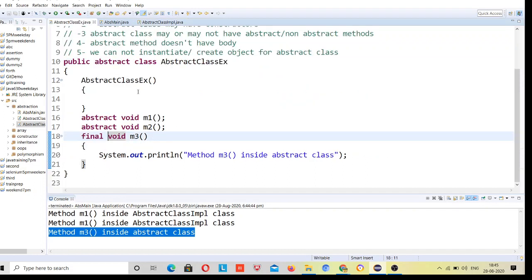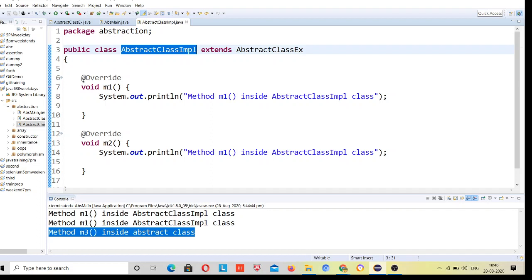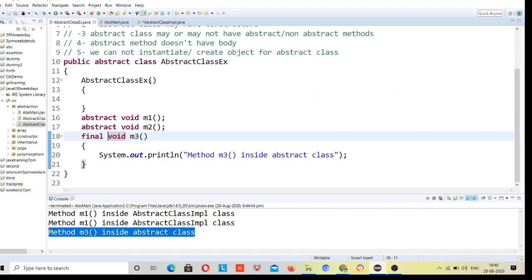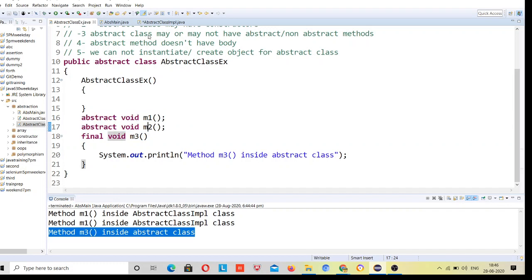If you're not able to provide the implementation for an abstract method, how can you create the object? You can only create it once you provide implementation for all the methods. Suppose here I provide the implementation for only method m1. m1 is an abstract method inside this class, and m2 is also an abstract method inside the class.